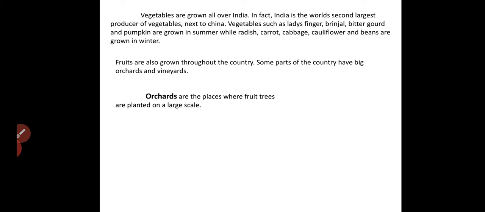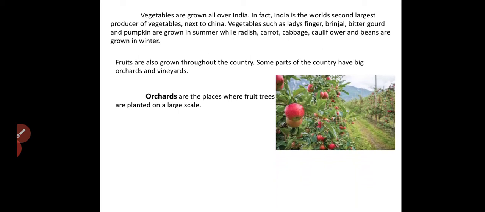We can call them as mango topu, mavina topu, no? They were only that type of growing a fruit plant in that place. We can call it as orchards. Okay, you can see that here. This is an apple orchard. Here you can see that the number of apple plants are grown serially, and they have grown that area, we can call it as an orchard.